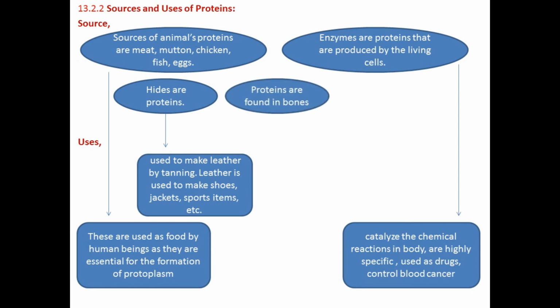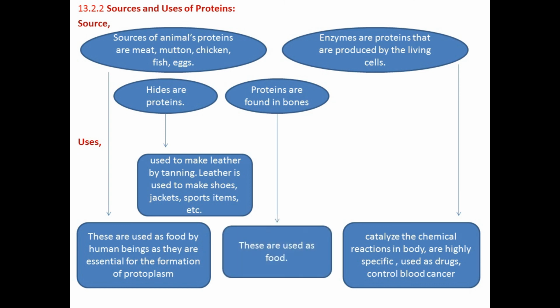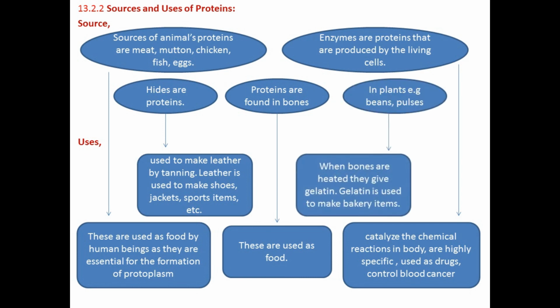The fourth source of protein is bones. Bones also contain proteins. When we eat the bones, they are used as food. The proteins found in bones, when the bones are heated, give gelatin.